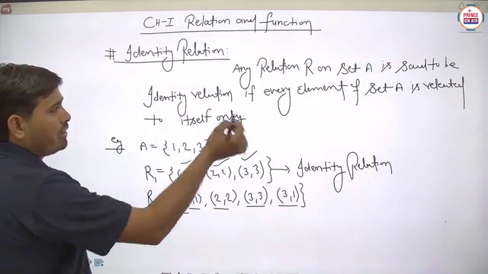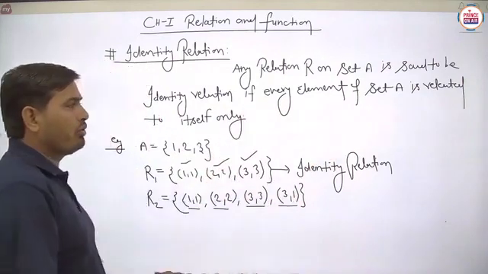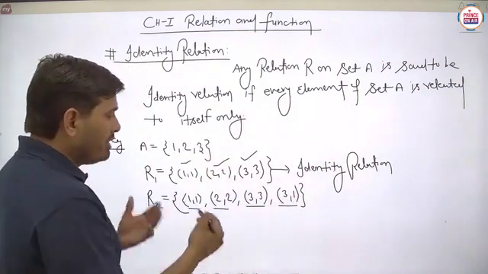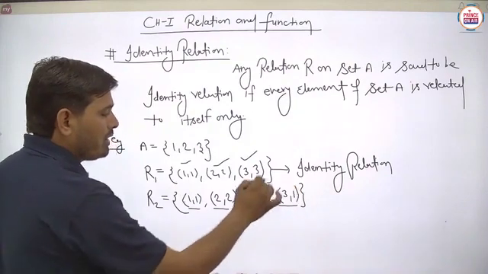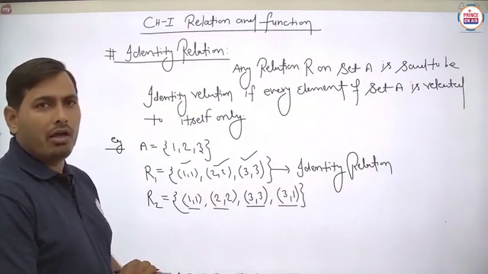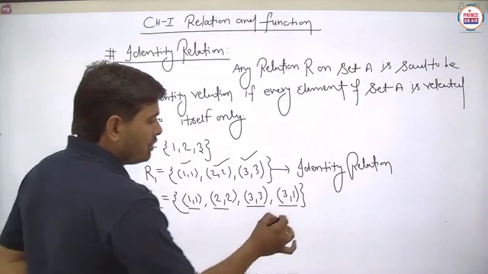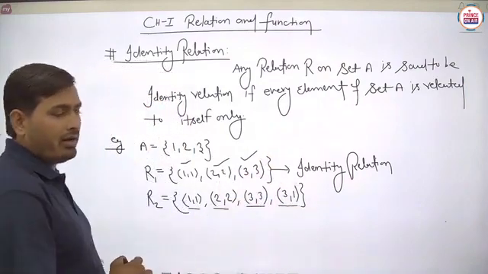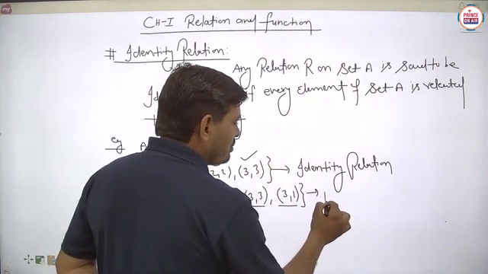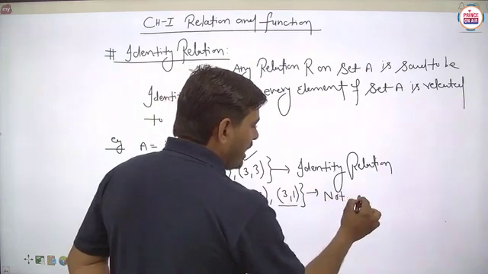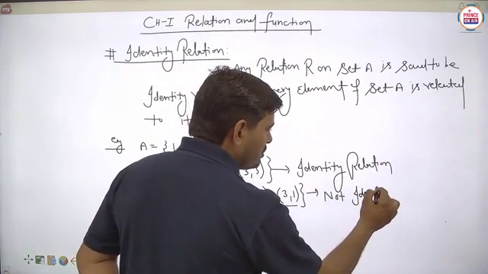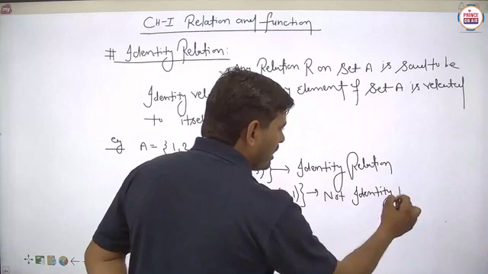We only have to say that each and every element is related to itself only. Is it clear? This extra part is not allowed for the identity relation. Because this (3, 1) is available here, that's why we can say that this is not the identity relation.